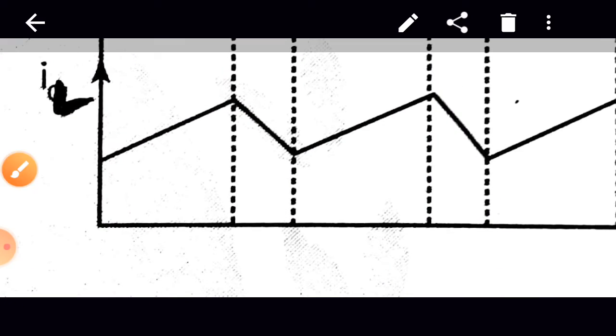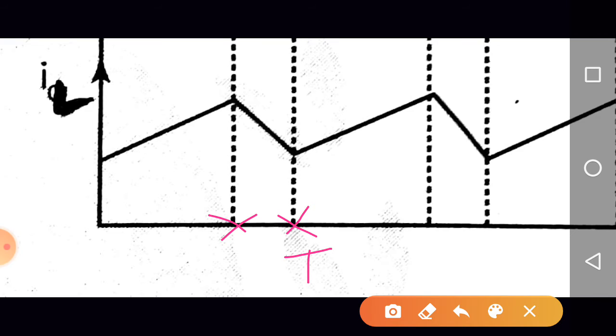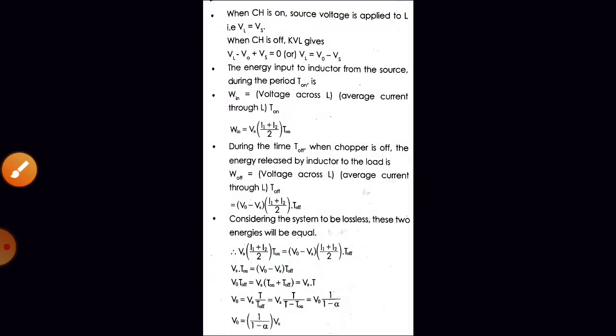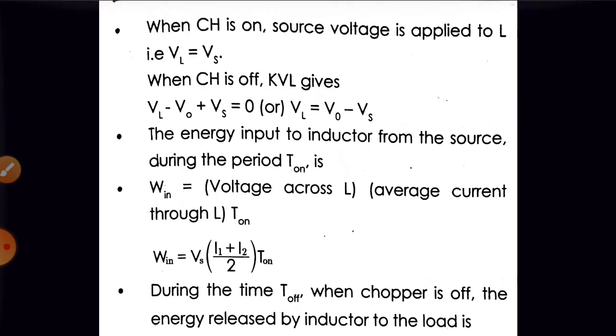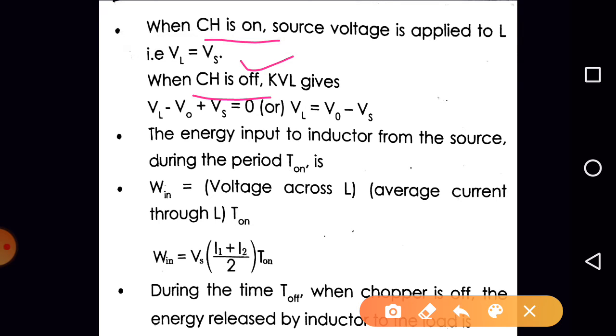So here we are having from t is equal to T on to t is equal to capital T. This is capital T and this is your T on, right? From T on to capital T, inductor current is decreasing from I2 to I1, right? So here now let us derive the expression. Okay, so we have discussed when switch is in the on state, VL is equal to Vs. When switch is in the off state, we are having VL minus V0 plus Vs is equal to 0. So VL is equal to V0 minus Vs, right?